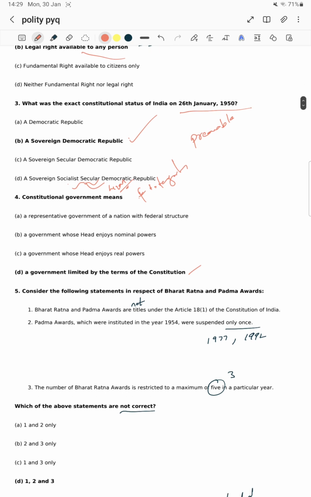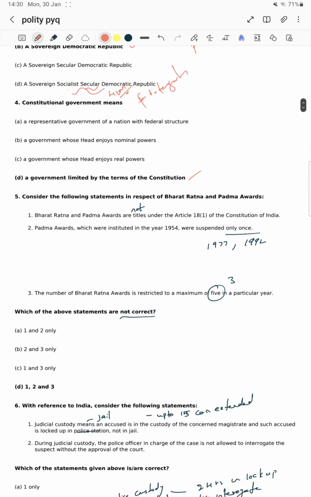Consider the following statements in respect of Bharat Ratna and Padma awards. Which of the above statements are not correct? Every year on January 26th, the Padma awards and Bharat Ratna are announced. The Padma awards are of three types: Padma Vibhushan, Padma Bhushan, Padma Shri. These three are the Padma awards, and Bharat Ratna.